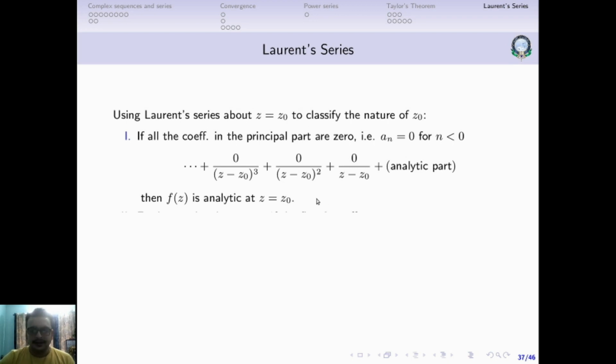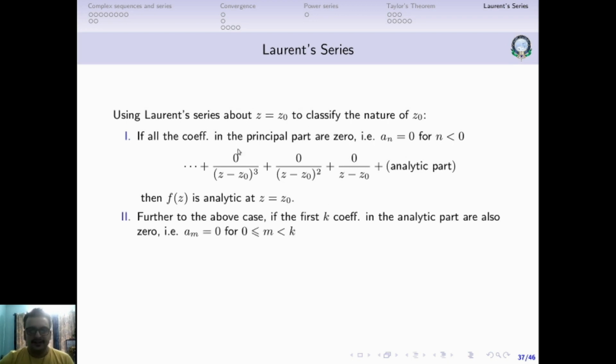Now further to the above case, apart from all the negative coefficients being 0, let us say that the first k coefficients in the analytic part are also 0. That is am equal to 0 for 0 less than or equal to m less than k. So we have all the negative coefficients being zeros, then a0 is 0, a1 is 0 and so on, a k minus 1 is also 0.